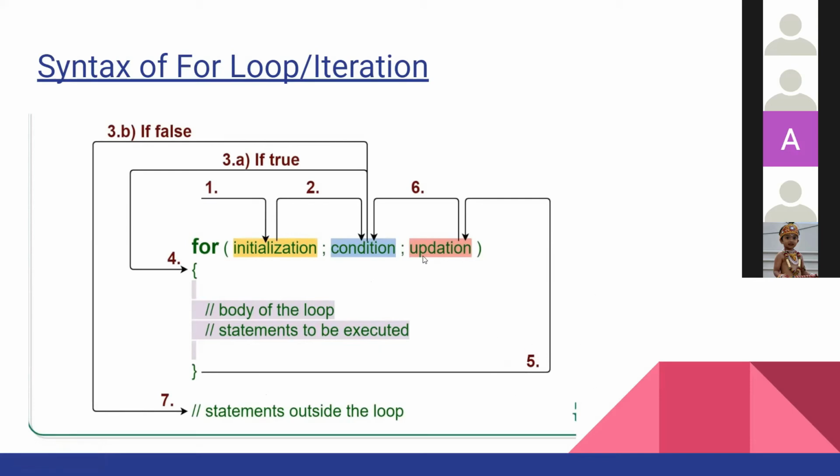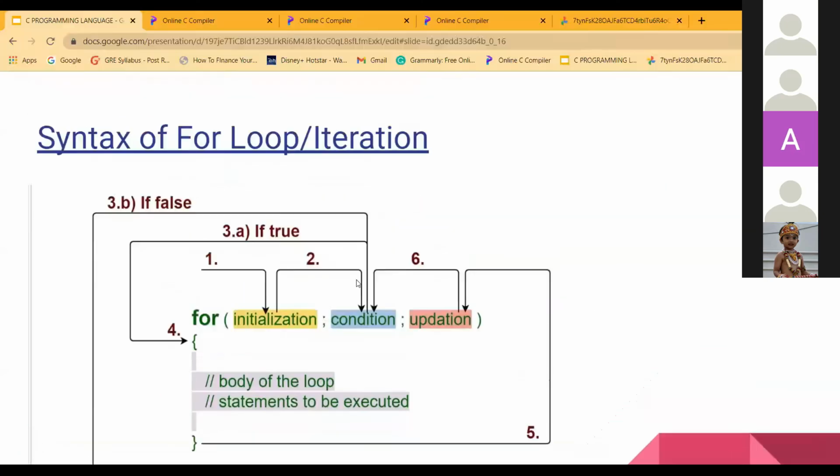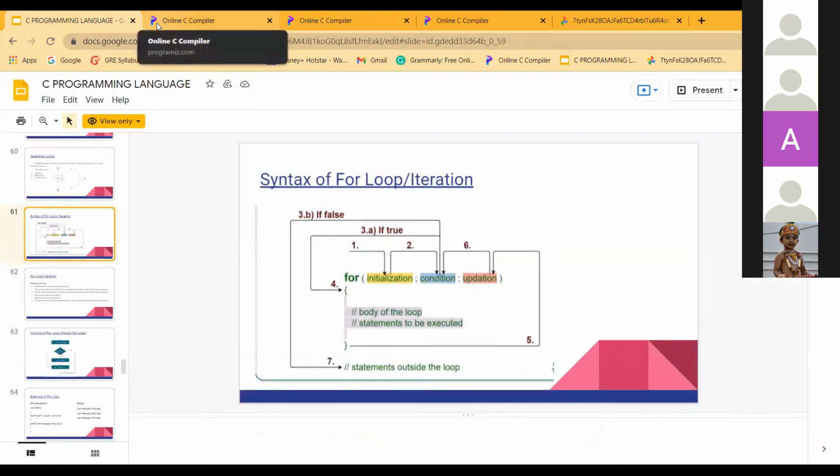That is the updation statement. Updation statement can be incrementing a variable or decrementing a variable, that is, updating the value of a variable. That is the main keyword here. The next step is that the updated variable will be checked in the condition. These are the main keywords used in the working and syntax of the for loop. I will be explaining this with an example here, okay?